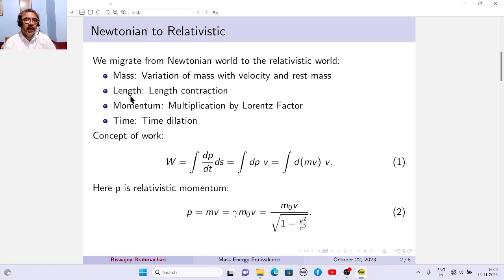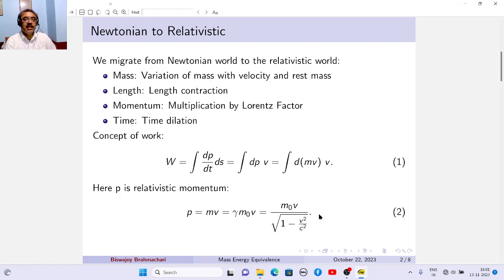That means if we have two reference frames, I am in one reference frame and my friend is in another reference frame. Suppose there is a rod which is at rest with respect to my frame, the S frame. I am measuring its length, and my friend, who is in the moving frame, is also measuring the length of the rod.